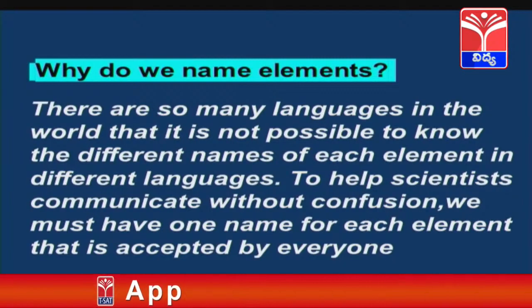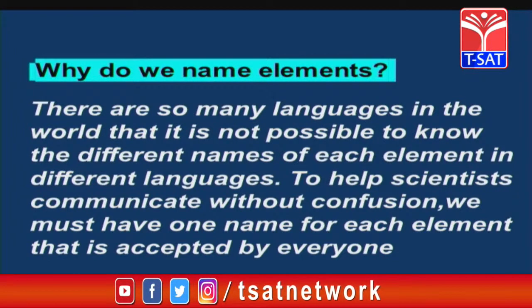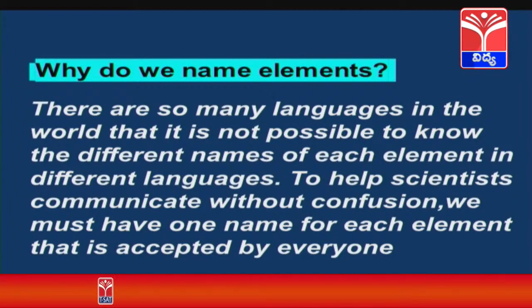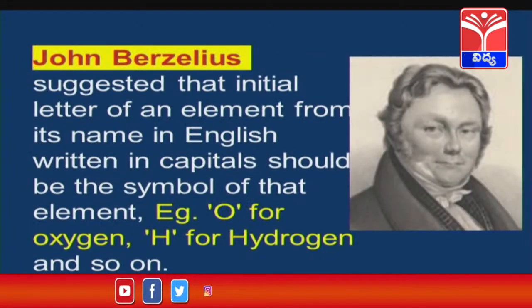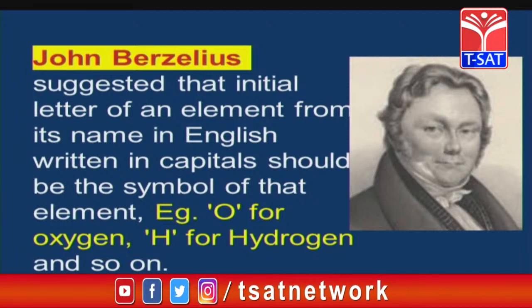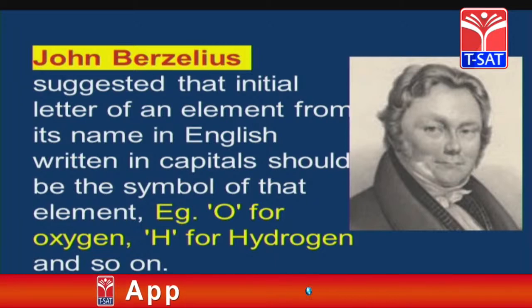Why do we name elements? There are so many languages in the world that it is not possible to know the different names of each element in different languages. To help scientists communicate without confusion between different countries, we must have one name for each element that is accepted by everyone. So, John Berzelius suggested that the initial letter of an element's name in English, written in capitals, should be the symbol of that element.